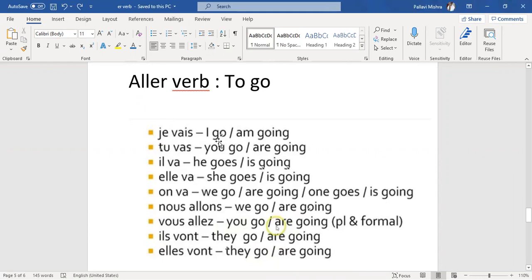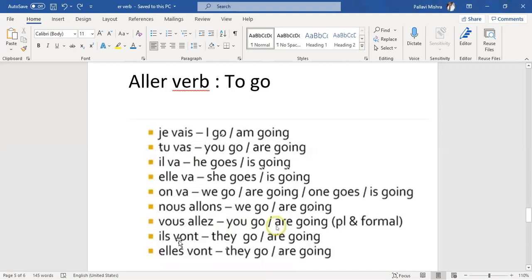Je vais means I go or I am going. Tu vas means you go or you are going. Il va means he goes or he is going. Elle va means she goes or she is going. On va means we go or we are going. And nous allons means we go or we are going. Vous allez means you go or you are going. Vous allez is a plural form, or in case of formal we use vous.